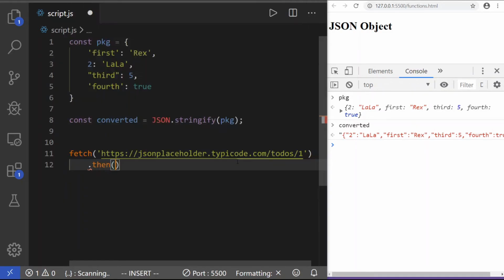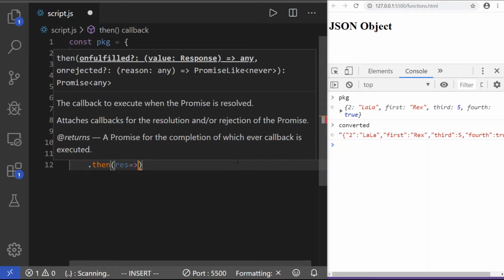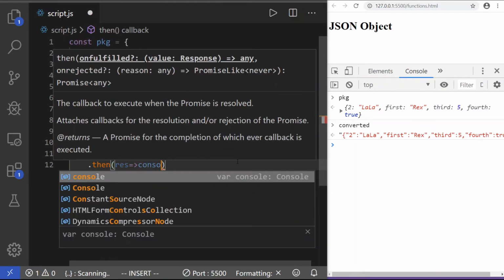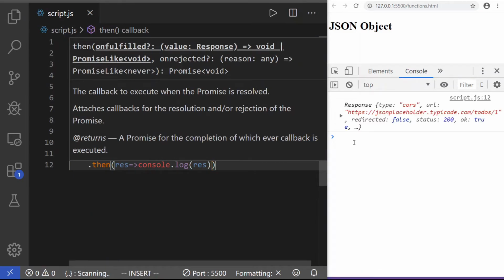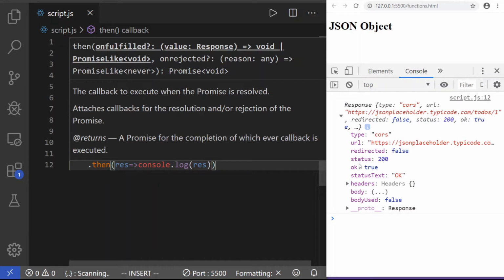So let's say .then. This is the response from the fetch right here. We'll console.log that guy, res. Now when we hit save, we get, this is the response here. So in this response somewhere, there's some data. I think it's in the body, and it's in JSON format.